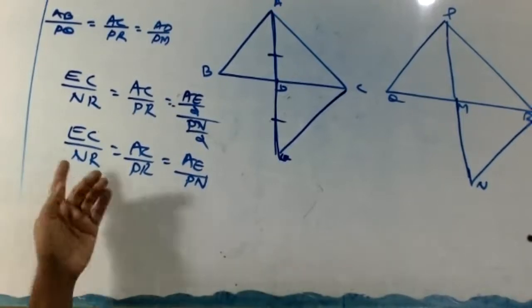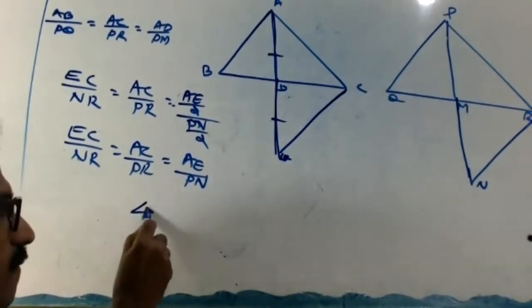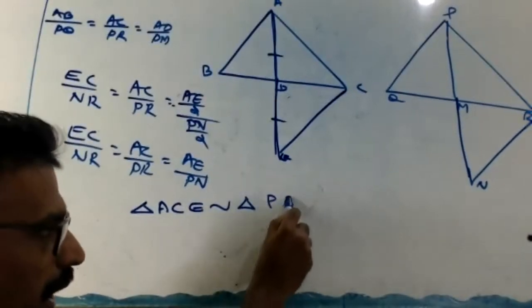Okay, now what is this? EC by RN equal to AC by PR equal to AE by PN. What is the meaning of that? Triangle ACE is similar to triangle PRN, correct or no? Write: triangle ACE similar to triangle PRN.